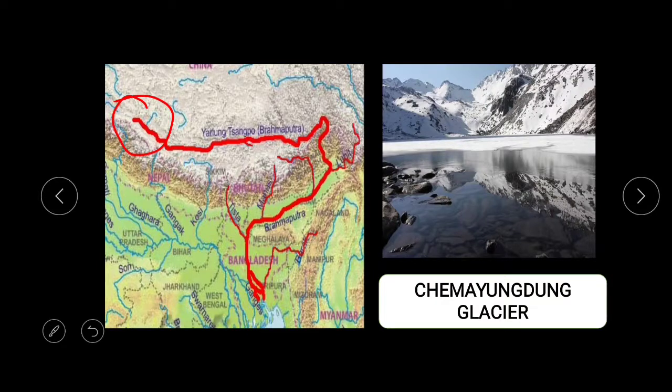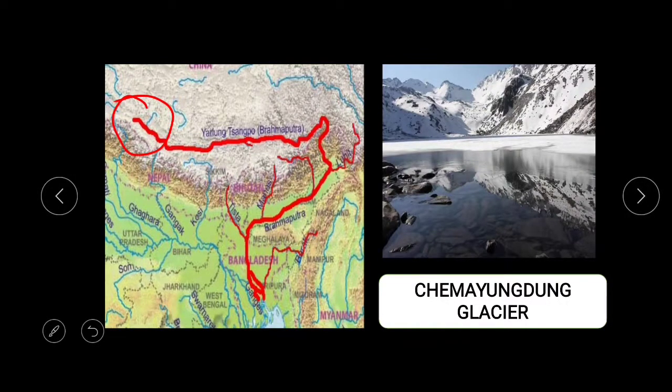After it crosses China, it takes another turn. Now it reaches parts of Arunachal Pradesh. Clear? So in Arunachal Pradesh, the river Brahmaputra is known by the name Dihang. After reaching Dihang, it flows for another 800 kilometers in this direction, later on turning south again, going through Bangladesh.